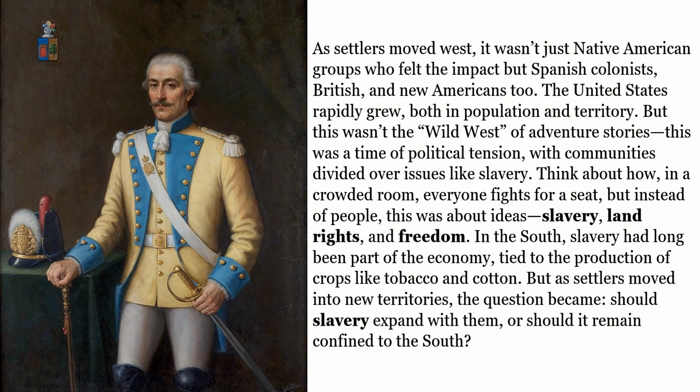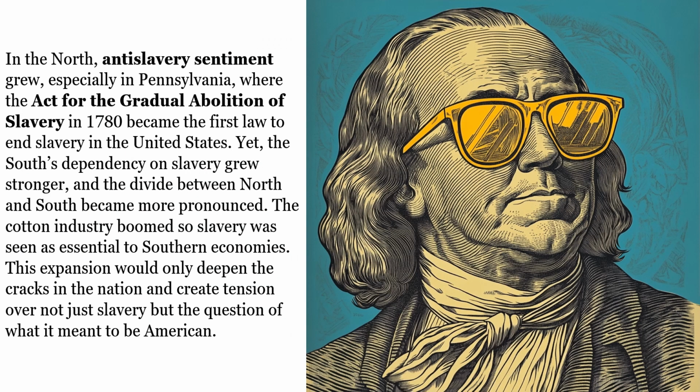In the South, slavery had long been part of the economy, tied to the production of crops like tobacco and cotton. But as settlers moved into new territories, the question became, should slavery expand with them, or should it remain confined to the South? In the North, anti-slavery sentiment grew, especially in Pennsylvania, where the Act for the Gradual Abolition of Slavery in 1780 became the first law to end slavery in the United States.